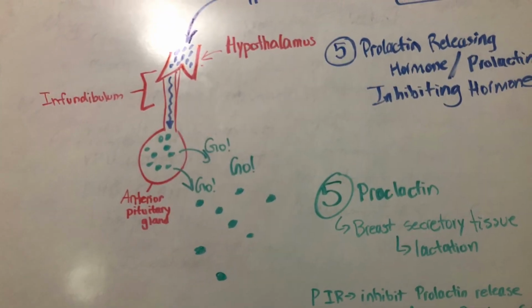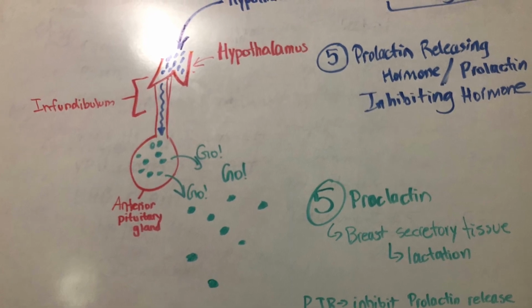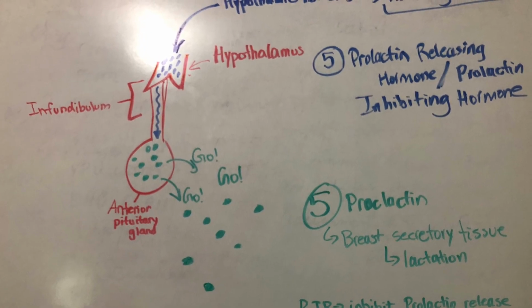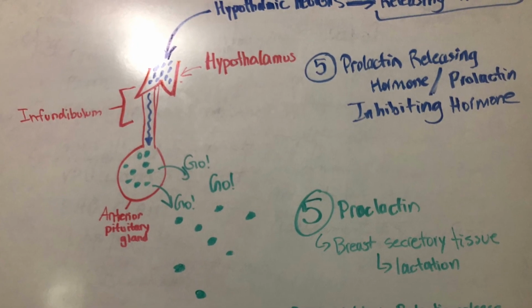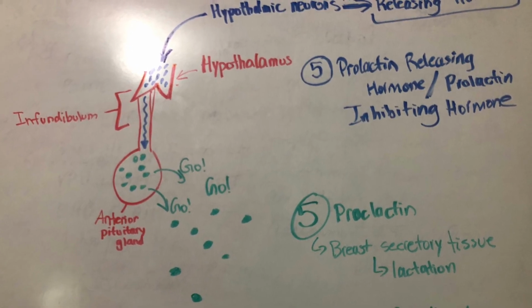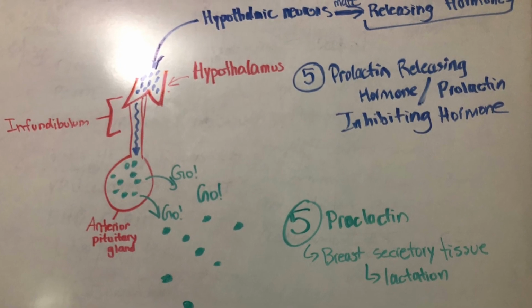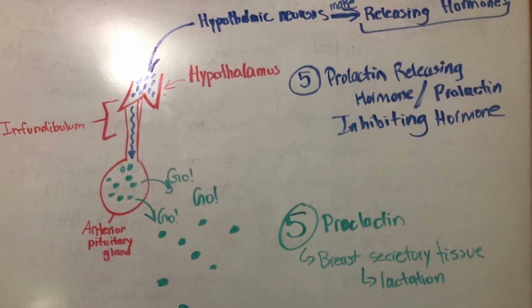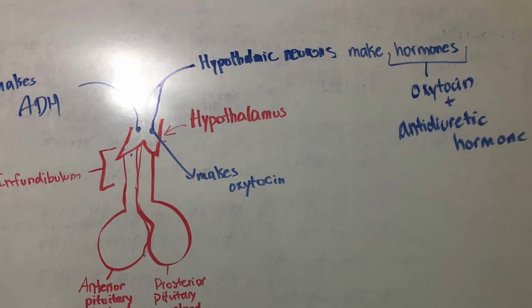Prolactin-releasing hormone or prolactin-inhibiting hormone from the hypothalamus will cause prolactin to either be released or cause it to not be released from the anterior pituitary gland. So if prolactin-releasing hormone is released into the anterior pituitary gland, it will stimulate it to act on the mammary glands to produce milk. So moving on to the posterior pituitary gland.